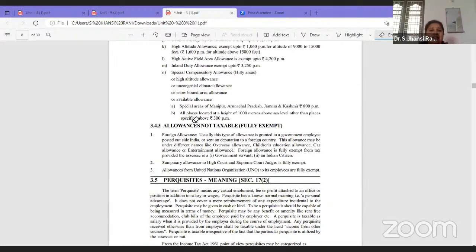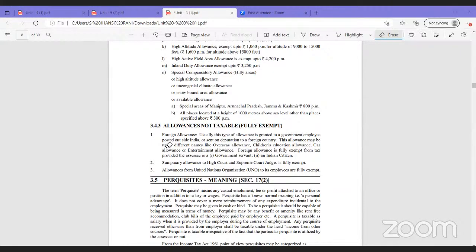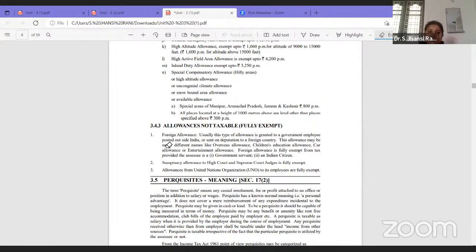So next, the third one is allowances not taxable. Under this, we have only 3 points to be remembered. Any foreign allowance received by those working for our country in a different country, like ambassadors, is fully exempt. Sumptuary allowance to High Court and Supreme Court judges is also exempted. Allowances from UNO to its employees, if the employee is an Indian, are also fully exempt. So these three are fully exempt allowances.